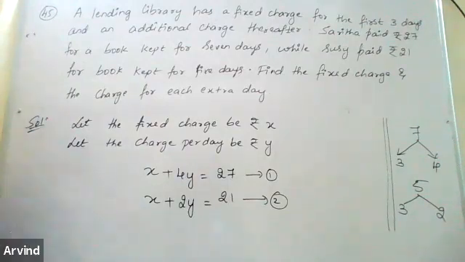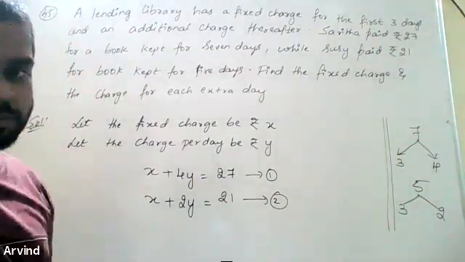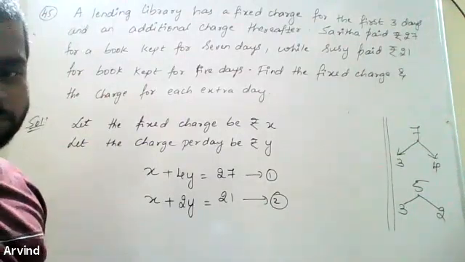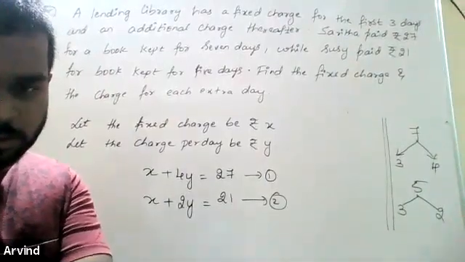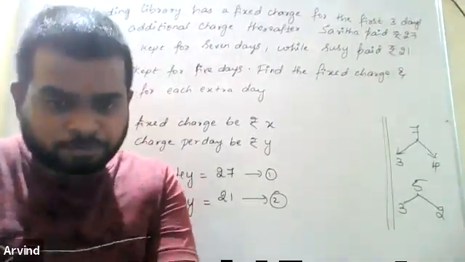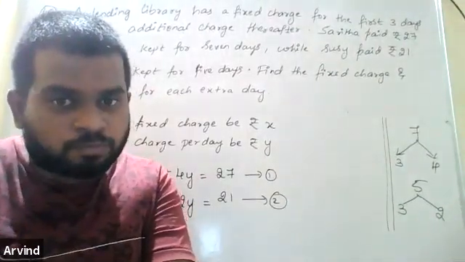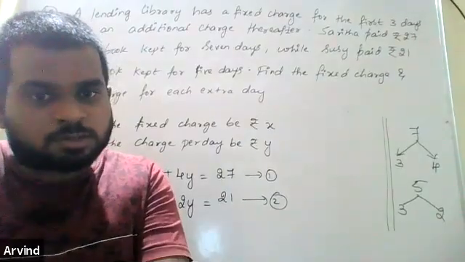Solve for X and Y. Sir, X is 9 rupees and Y is 3 rupees. Sanika did not attend yesterday's class.